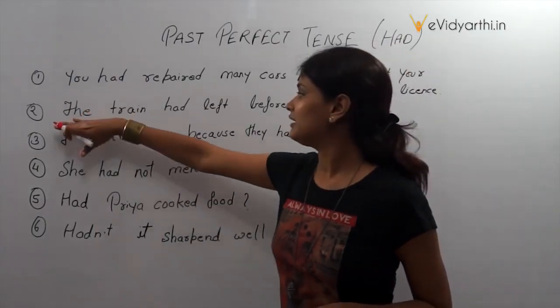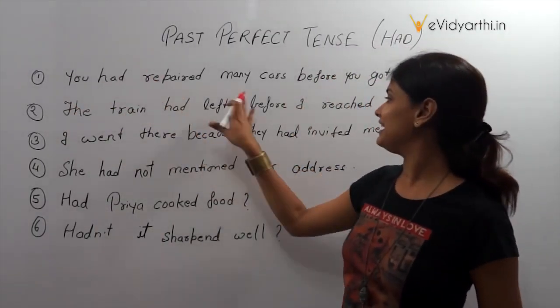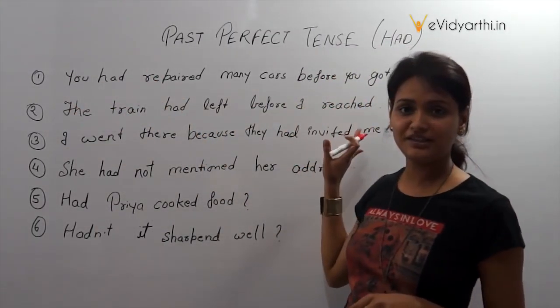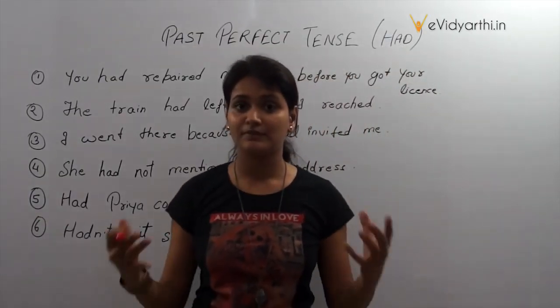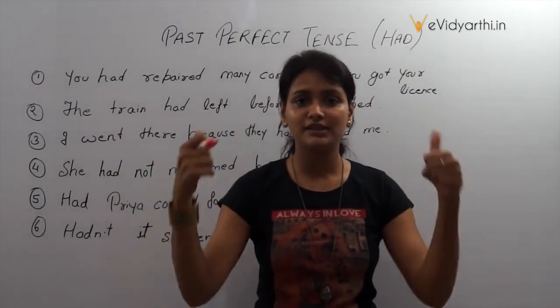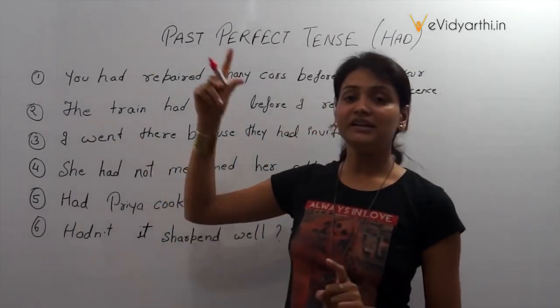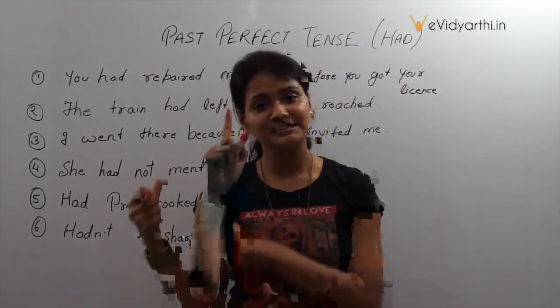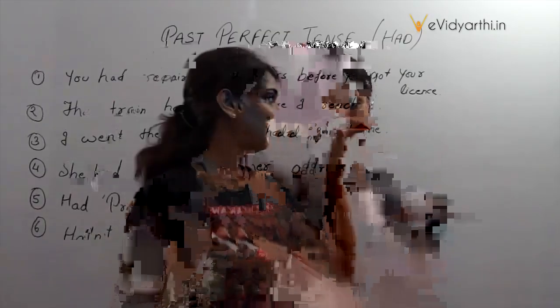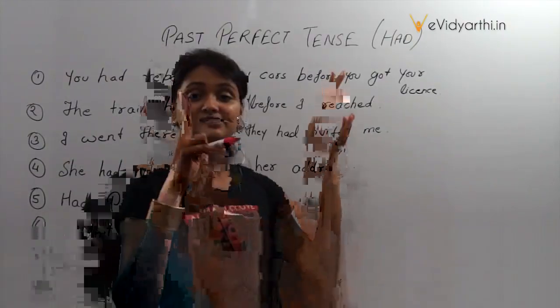Coming to the next one, the train had left before I reached the station. Which action happened first? The train leaving the station was the first action and I reached later. So when I reached later, that is the action 2.